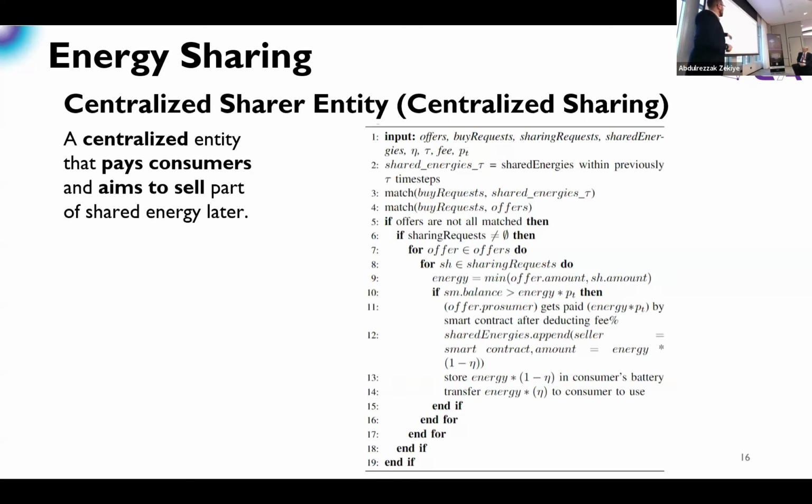This is decentralized sharing. I'm not going to talk about it since it's from a previous paper, but in the system generally, it's not very logical to have only sharing. So what we'd like to do, for example, as a prosumer, you would like to sell energy first to get profit. So that's like the nature of people. After you get the profit, if you have extra energy, you are going to share it. So that's what we had before in the centralized sharing. I have trading first, then sharing.